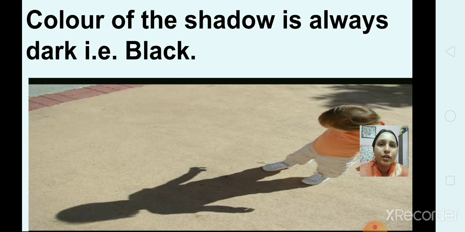Do you ever notice that the color of the shadow is always black? The color of the shadow is always dark, that is black. Suppose you are wearing a green color t-shirt, will the shadow be green? No, this is not going to happen, because the color of the shadow is always dark, that is black. Here this boy is wearing an orange color t-shirt, but you can see the shadow is black in color, right?